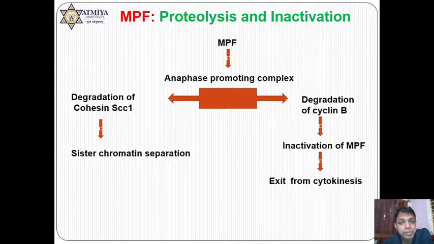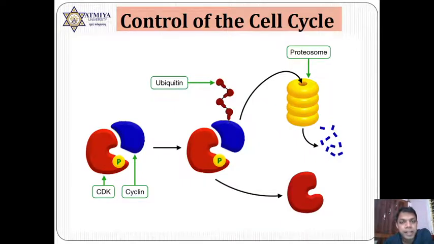So up to this point, MPF is playing an important role. Later on, cyclin B is degraded. How does this cyclin B degradation occur? Remember, cyclin B and CDK are joined to each other; that is called MPF. For the self-degradation of cyclin B, they call ubiquitin. Ubiquitin is a marker protein. It binds to the cyclin B only, and after that the proteasome is going to bind. Remember, a complex formation occurs. Ubiquitin and certain accessory proteins make a complex known as the anaphase promoting complex, APC.